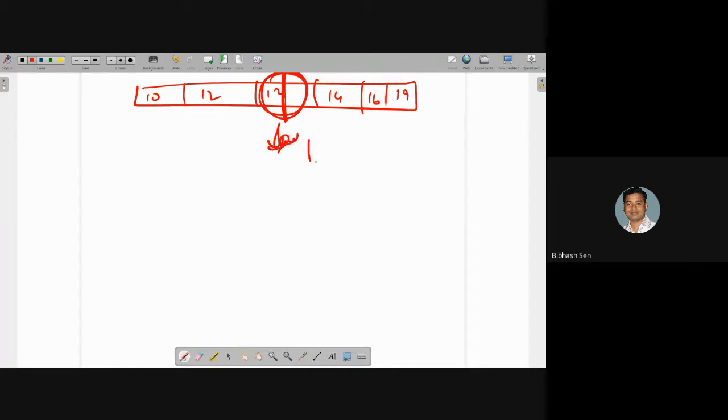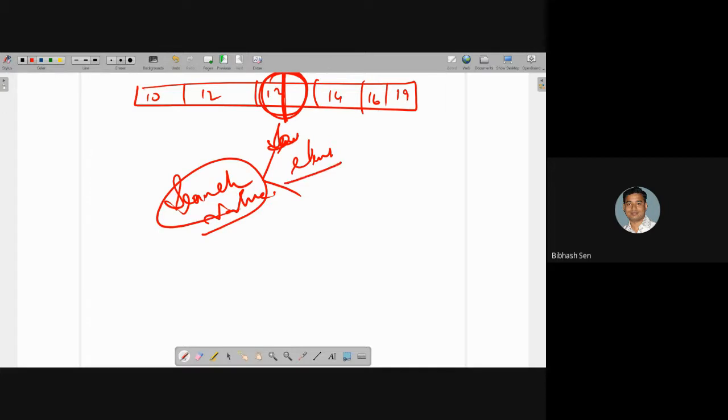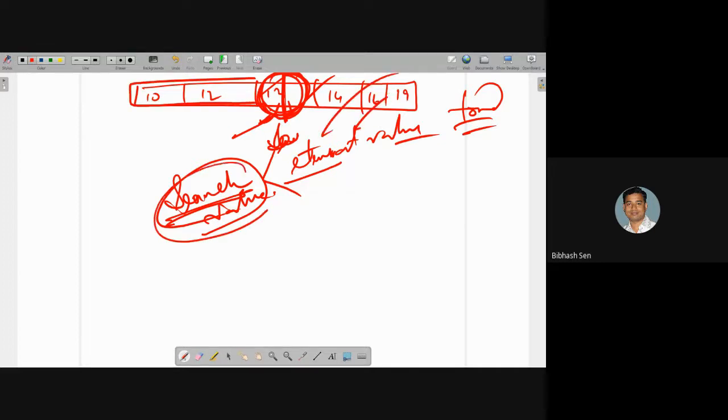Fundamentally, this element will be compared with the search value. Whatever you are searching will be compared with this one. If it is matching, okay, found, Eureka, we have found it. If it is not smaller, then you have to come to this part. No need to go there, because that number is already less than this one. So you minimize half of the searching, true or false?